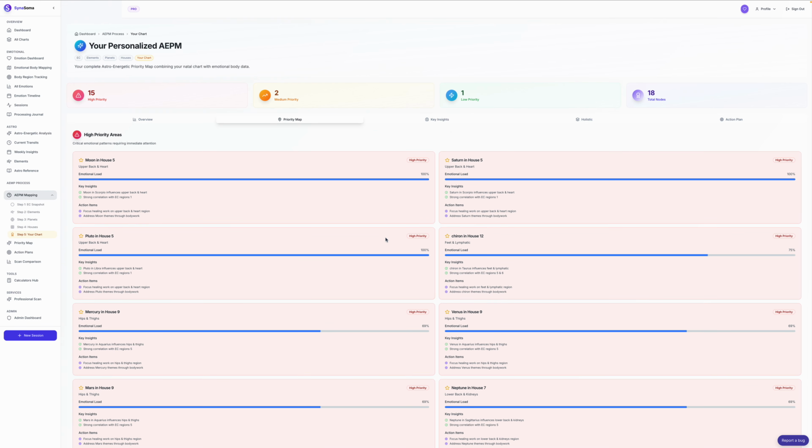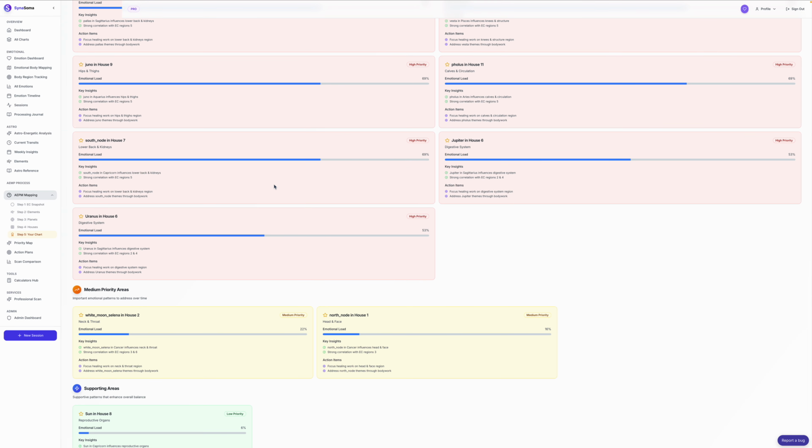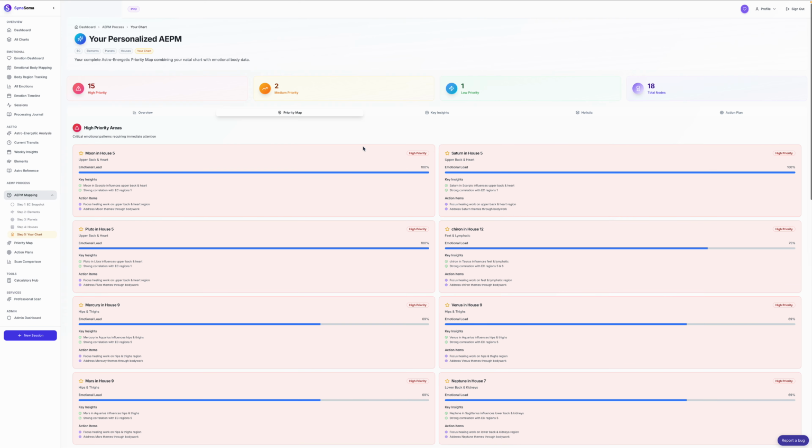If you come over to your priority map as well, this will start to give you a breakdown of your priority maps astrologically as well as emotionally, and the influences. And so things you can focus on that'll have the biggest impact, and why here. And these will be gaining more and more information as we continue to build out the system, with specific practices and clearings and work you can do to help each of these areas.